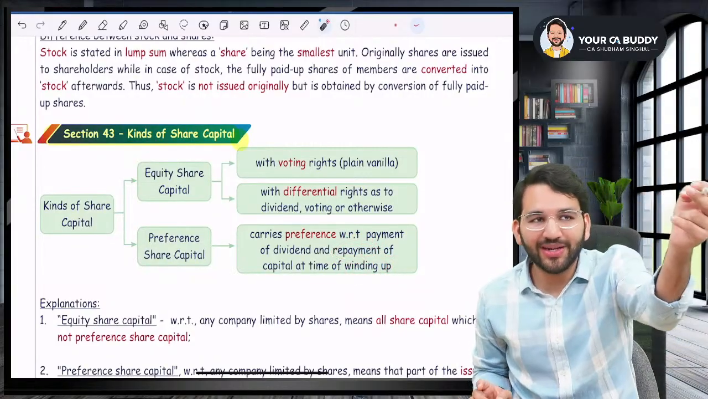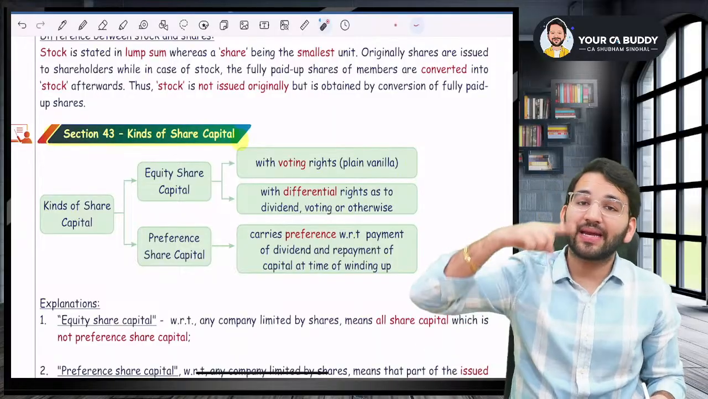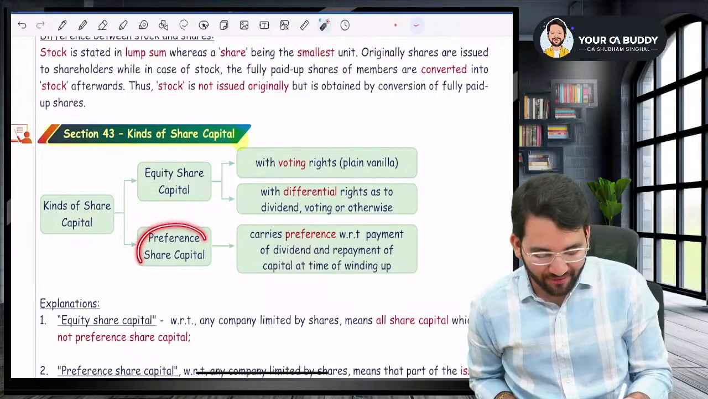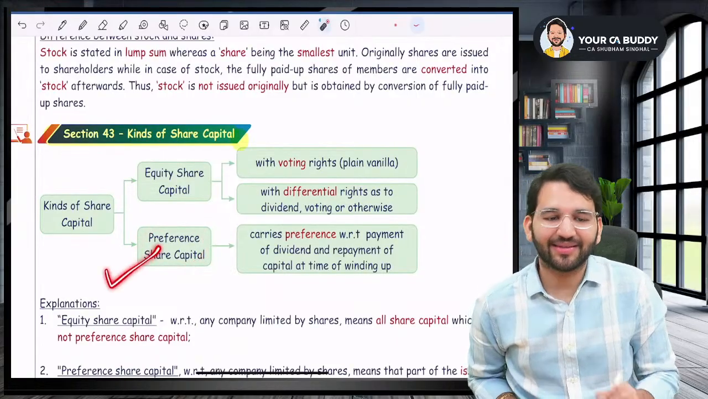Number one, before equity shareholders, you will get dividend. And number two, in case of winding up, before we pay the equity shareholders, we will repay the preference shareholders. Are you with me? Yes, sir. This is your point number one.